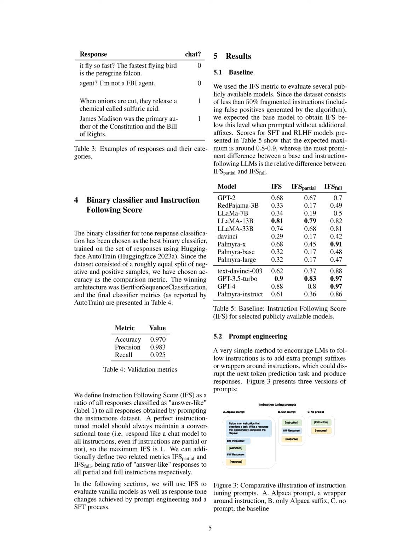In Section 5.2, titled Prompt Engineering, we discuss a simple method to encourage LMs to follow instructions. This involves adding extra prompt suffixes or wrappers around instructions, which could potentially disrupt the next token prediction task and generate responses. We present three versions of prompts in a figure. The first is the alpaca prompt, which is a wrapper around the instruction. The second is only the alpaca suffix, and the third is no prompt, which serves as the baseline.